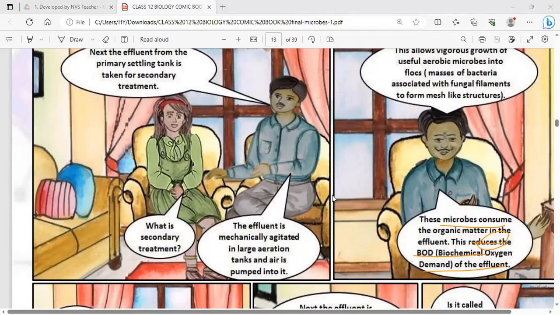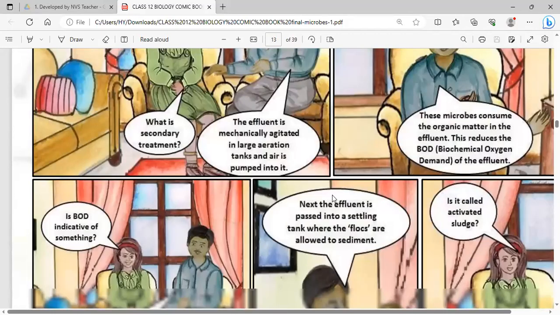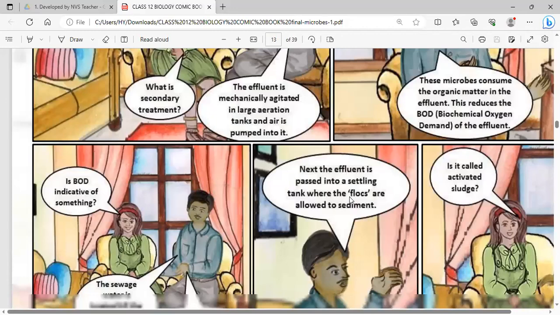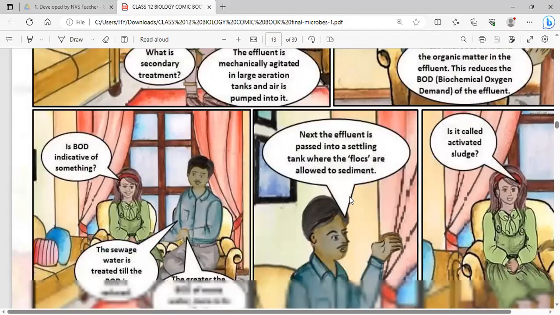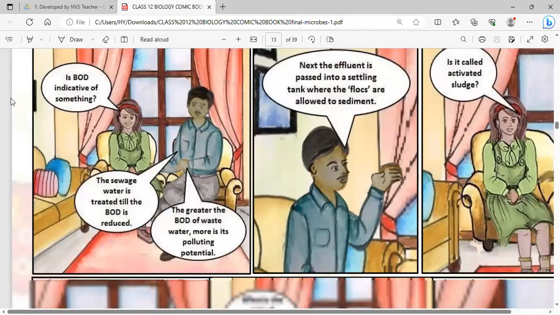Now, is BOD indicative of something? BOD is getting decreased, so is it indicating something? That is Shivangi's question. The father says the sewage water is treated till the BOD is reduced. The greater the BOD of wastewater, the more polluting it is. Next, the effluent is allowed to settle in the secondary tank and sediment. It is called activated sludge.